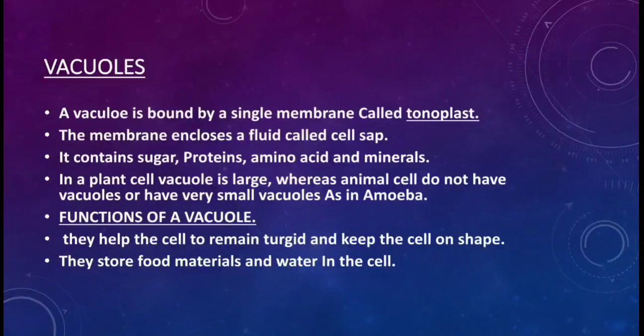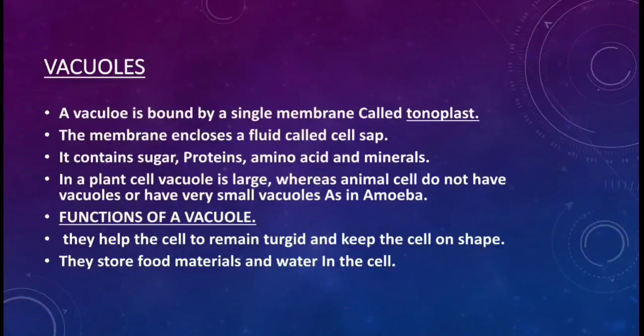A vacuole is bound by a single membrane called the tonoplast. Just like the cell has an outer layer called the cell membrane, the vacuole has an outer layer called the tonoplast. The membrane encloses a fluid called cell sap.